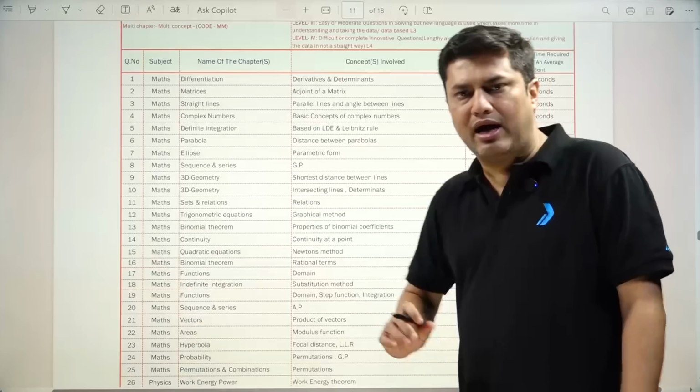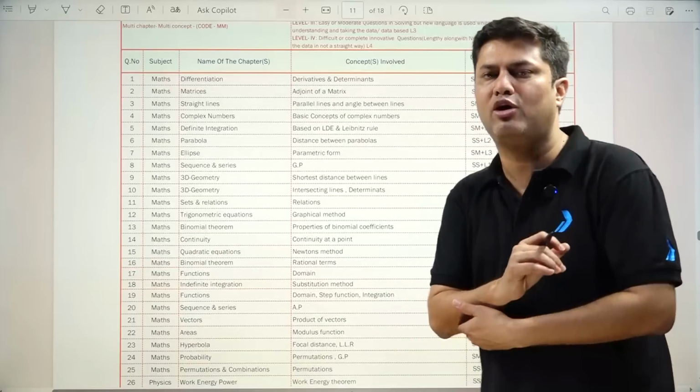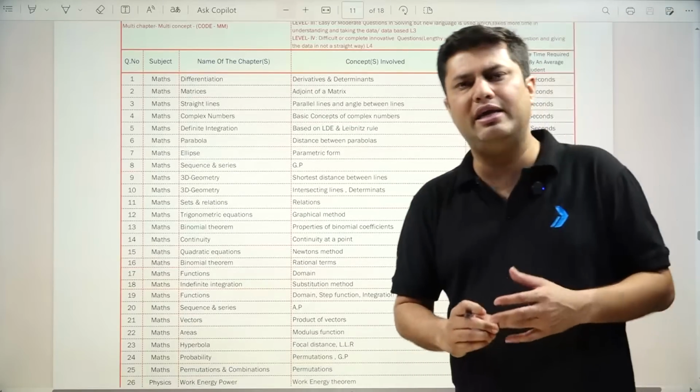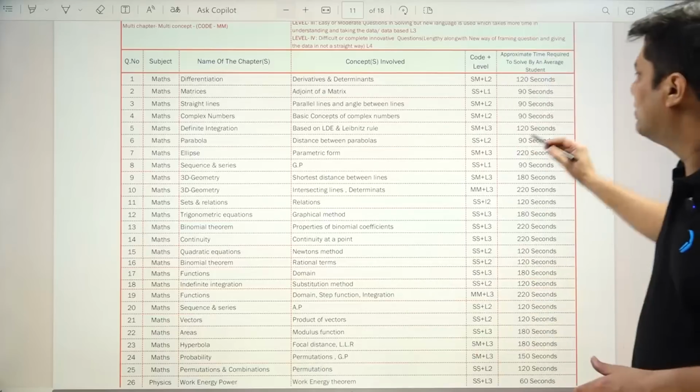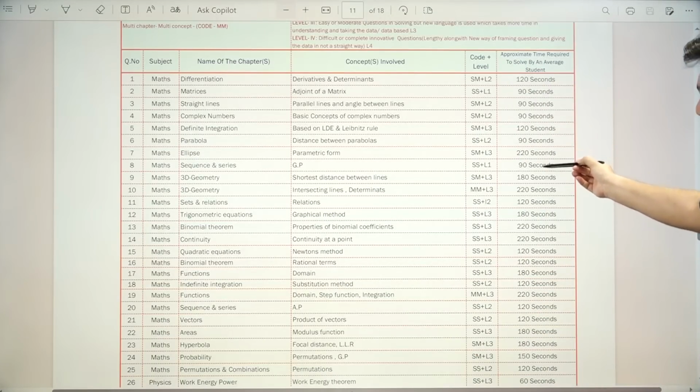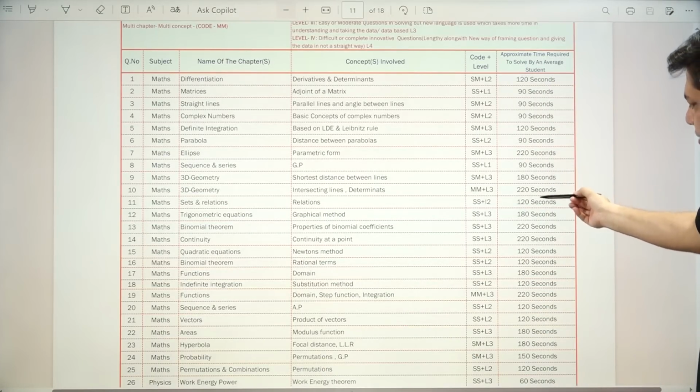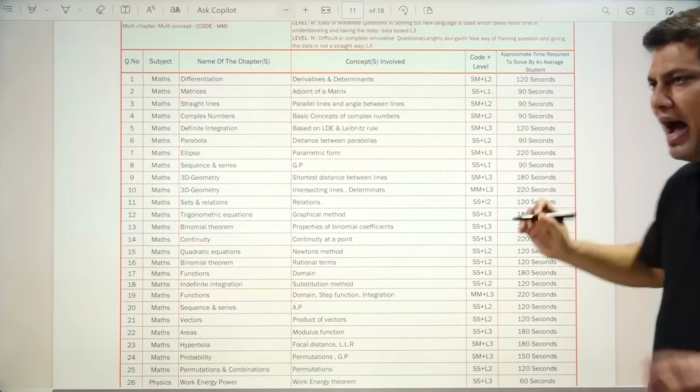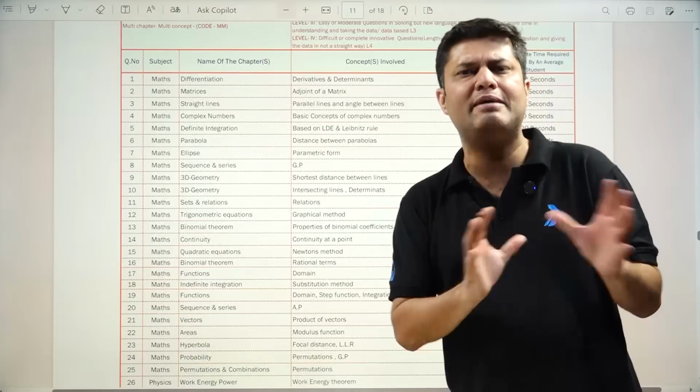So you can see that again the third shift 1 paper of mathematics was at a moderate level. Third shift 1: 120 seconds, 2 minutes, 1.5 minutes, 2 minutes, 1.5 minutes. Again, you can say 3 minutes. So similar level, like the maths paper was almost on the same page.